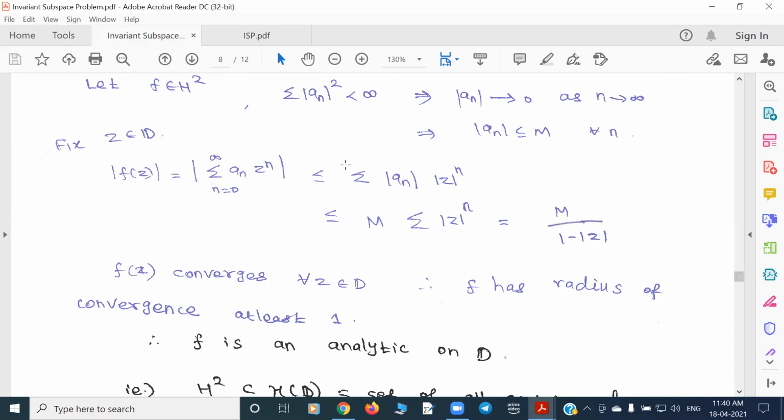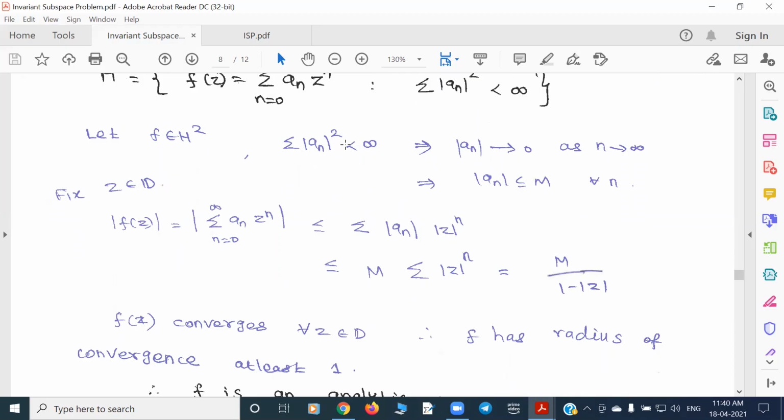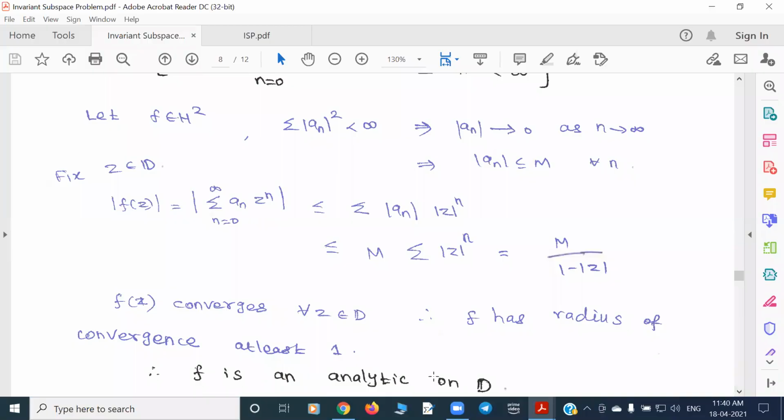Note that we are not using any sharp inequality. We just used that convergence implies this, but it is not if and only if. Again, we just dominated by a bounded series, so that is not if and only if either. If the dominating series diverges, we cannot say anything about the convergence of the lower sequence. So in both places we have only crude estimates, not better ones. One may ask whether, instead of analytic radius 1, we can have a bigger radius.